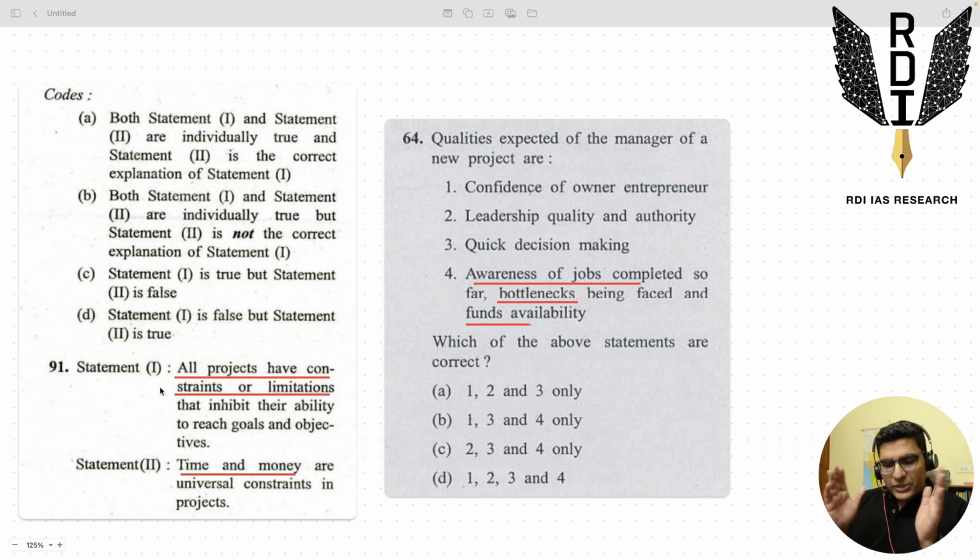So those constraints are kept in mind. That attitude has to be checked by UPSC, and that constraint, that pressure, that decision making ability, risk analysis ability is tested via the kind of statements which UPSC gives in GS1 paper, right? So that is the reasoning behind the constraints part.